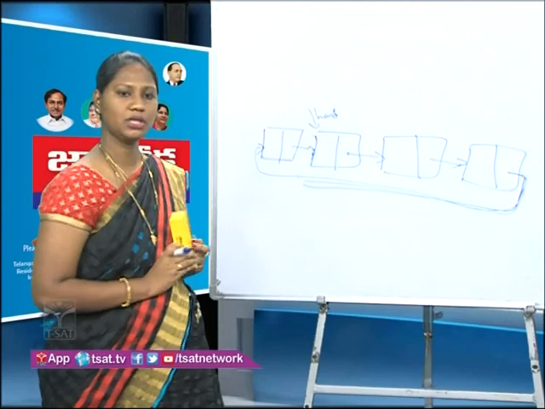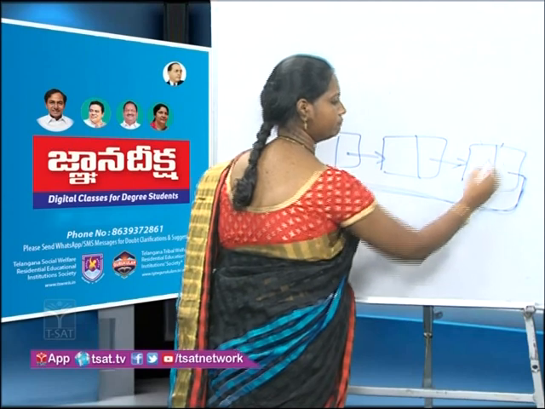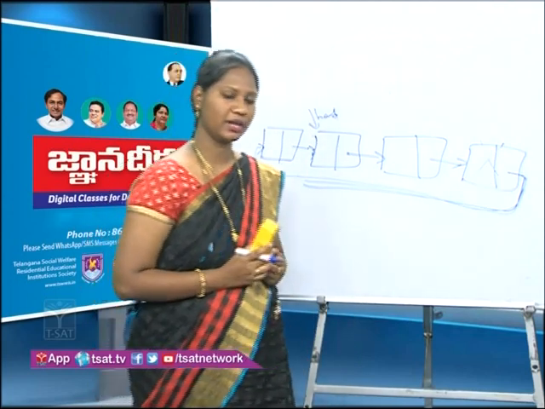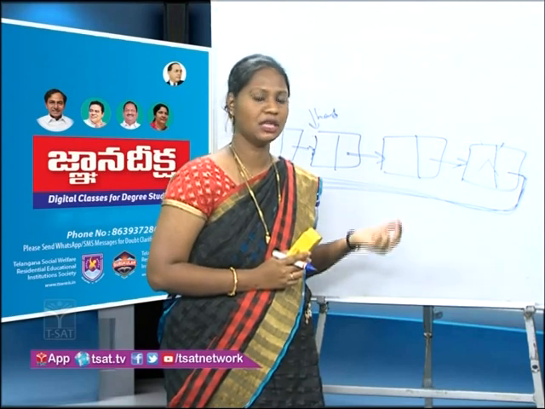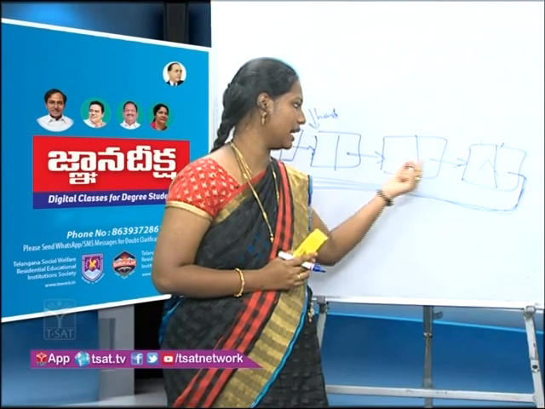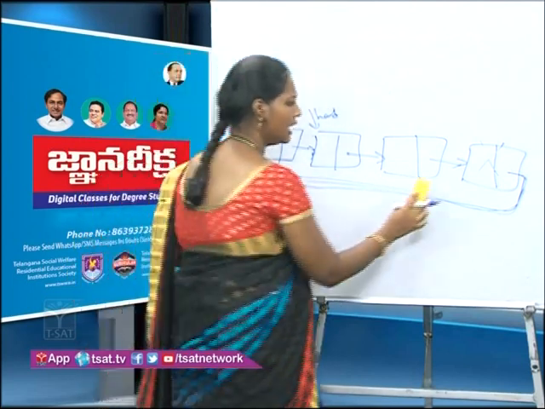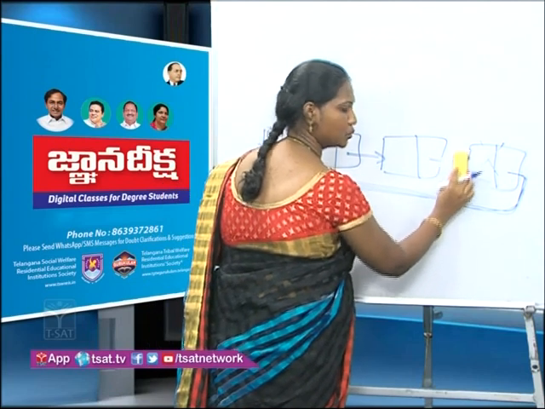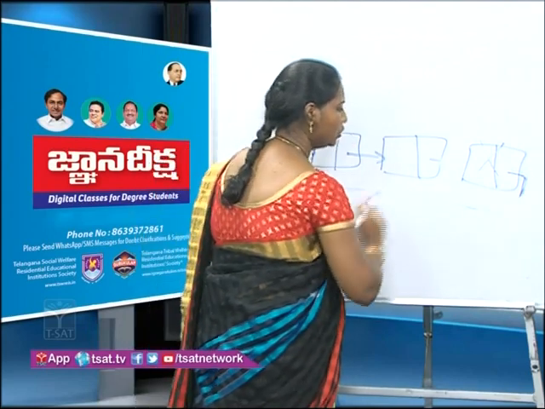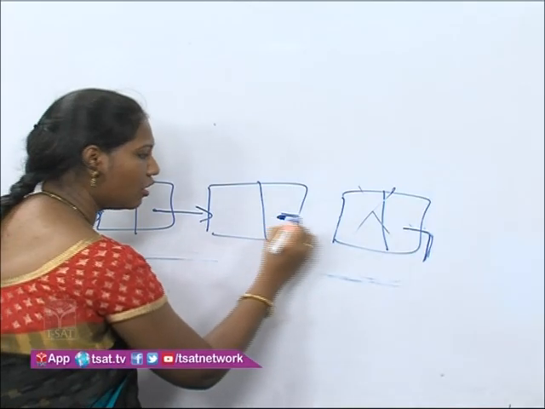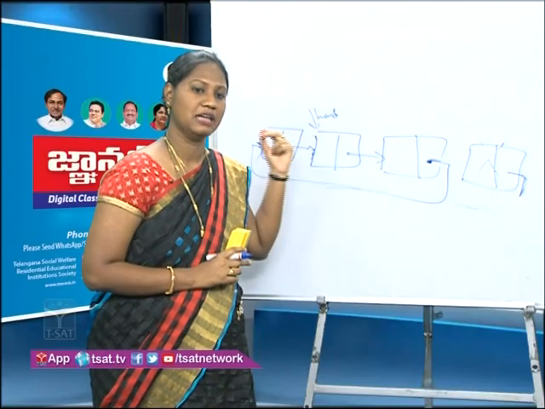Next, moving to the deletion operation. Now, if I want to delete this node, what will I do? In the single linked list, what did I do, students? I simply put a cross mark, a null, in the address. But here we have an exception: it has to reach the first node. Simply, here I will take out the connection between these two. Whatever connection is there, I will remove. Here I will provide the address of this first node. This is how we delete the last node.